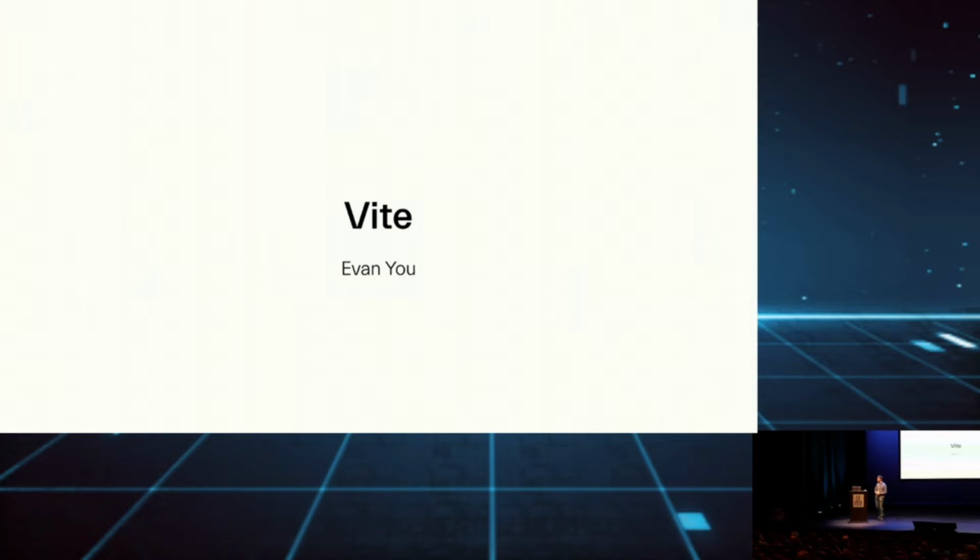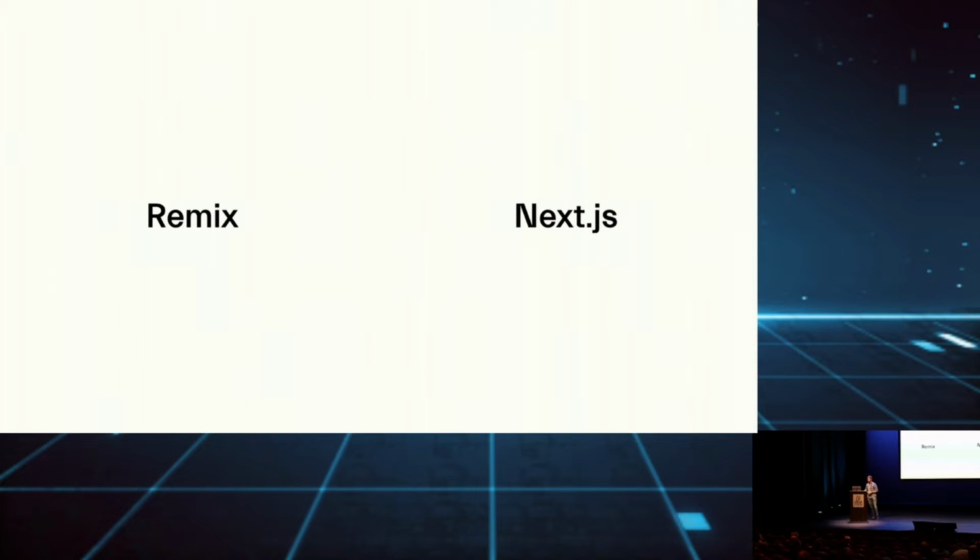So Vite is a very interesting tool, but then in the React community, you also saw that there was this movement. You were already able to server-side render React, but could you make it more seamless? Could you define a component and then make it seamlessly render on the server and then hydrate it on the client and add dynamic logic to it? And so because of this, there were also frameworks that made this easier, and those became popular too, like Remix and Next.js. They made it easier to do server rendering.